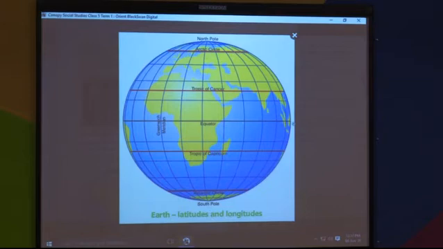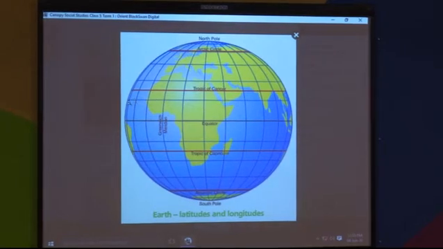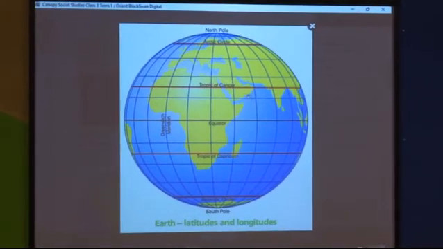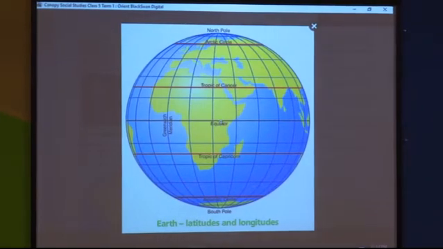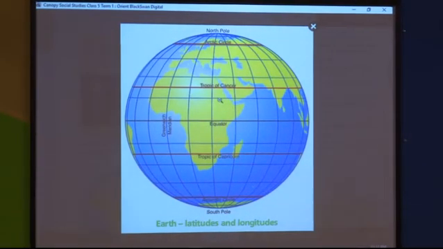Here it is east and here it is west. Now on the earth there are imaginary lines called latitudes and longitudes. Latitudes are the lines exactly parallel to the equator. This is the equator here. Can you see this line exactly parallel to the equator? These lines are called latitudes.